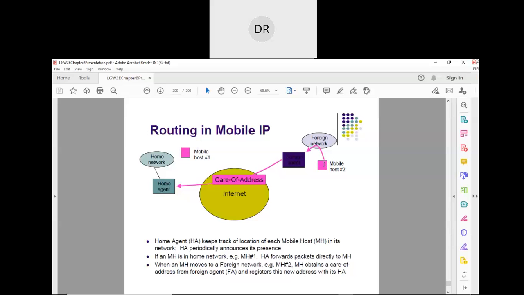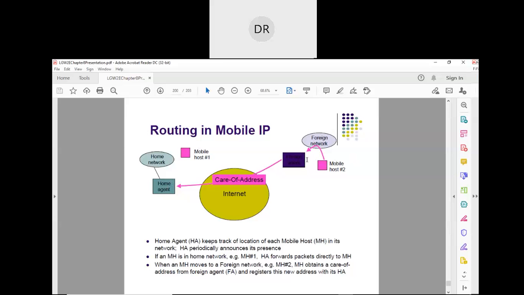Now what happens when this mobile host moves to this network? It tries to contact this foreign agent. After contacting, it gives its credentials, its IP address and whatever other things are required. So this foreign agent communicates with this home agent. Are you getting my point? Okay, this mobile device has now moved to this network.